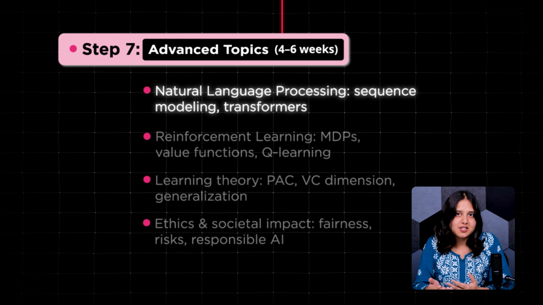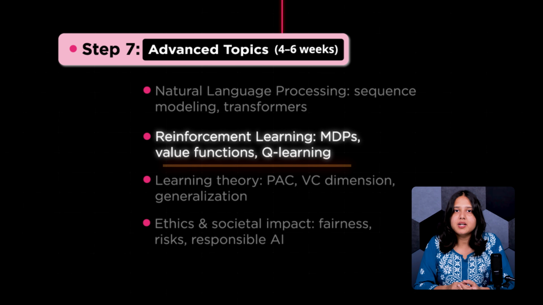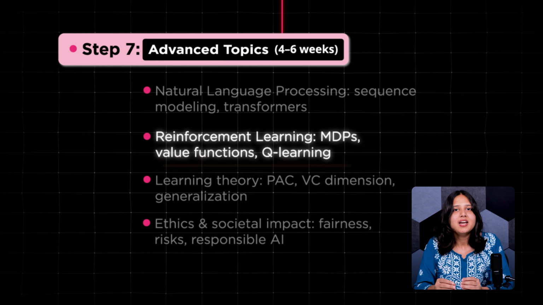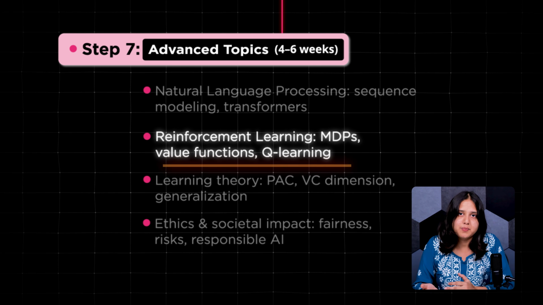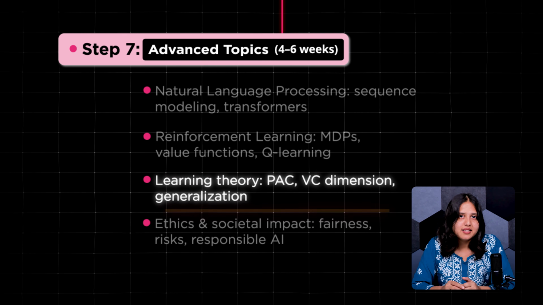If you're interested in decision making and robotics, reinforcement learning is another exciting area. You'll explore Markov decision processes, Q-learning, and policy gradients, basically teaching agents how to learn through experience. You can also look into learning theory to understand what makes models generalize well.